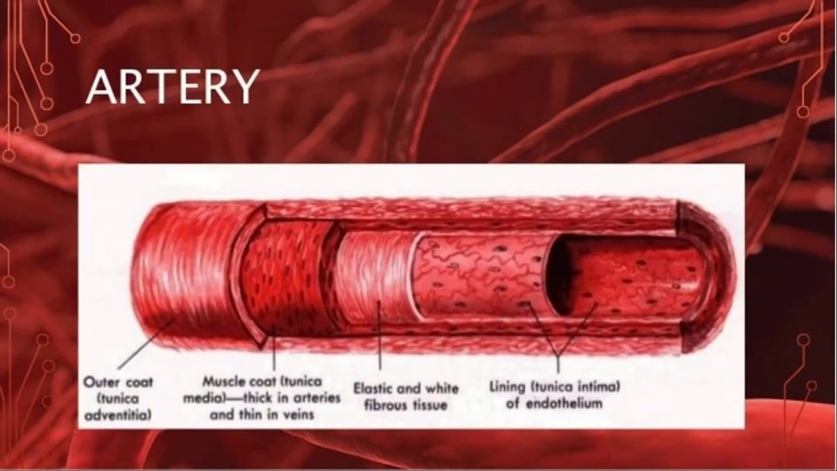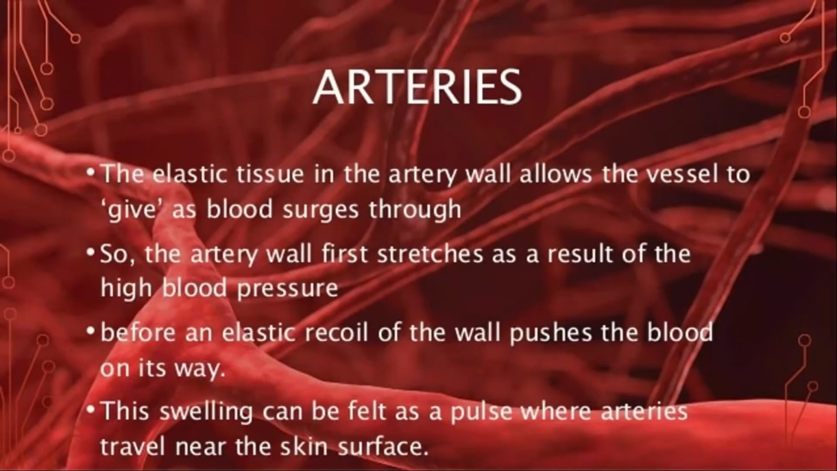So this is the structure of the artery. The elastic tissue in the artery wall allows the vessel to give as blood surges through. So the artery wall first stretches as a result of high blood pressure, before an elastic recoil of the wall pushes the blood on its way. This swelling can be felt as the pulse where arteries travel near the skin surface.